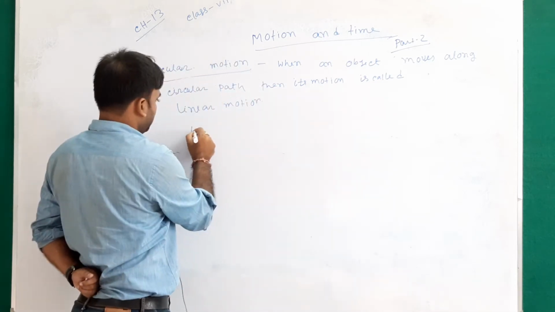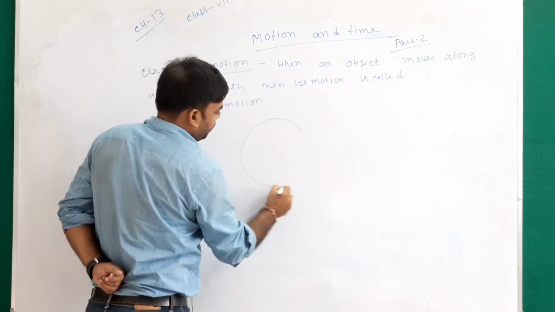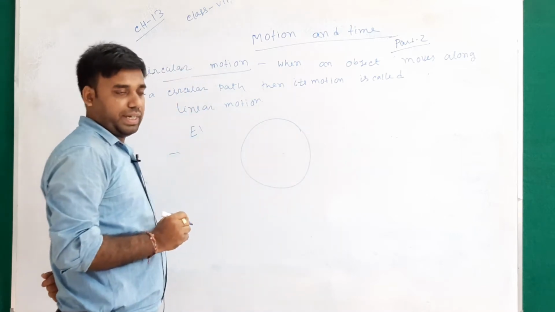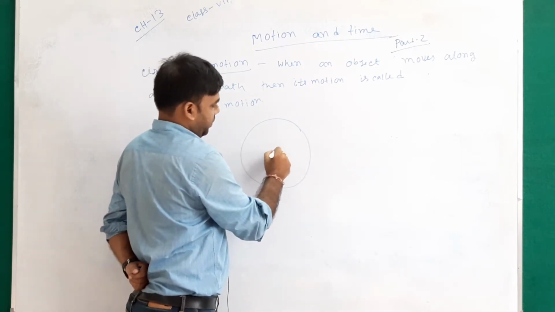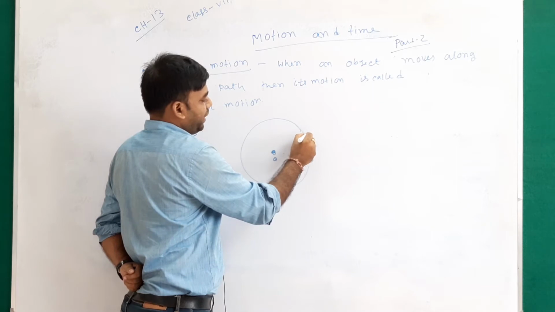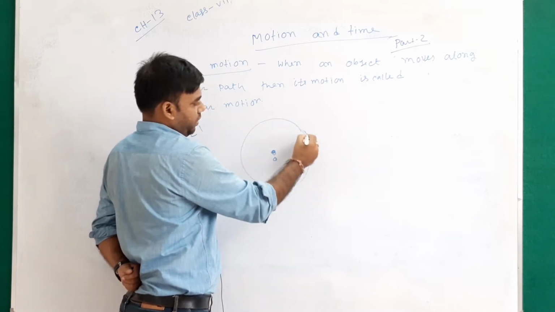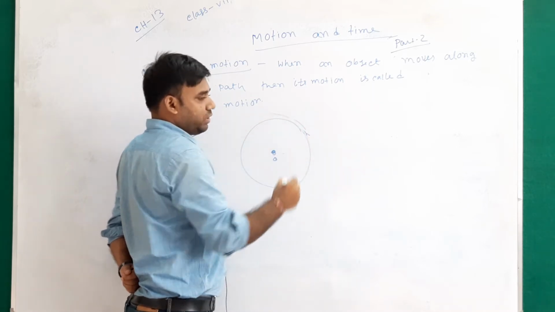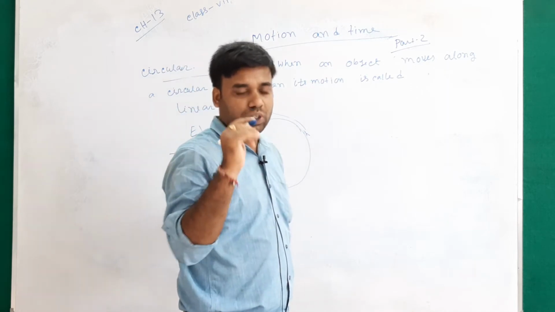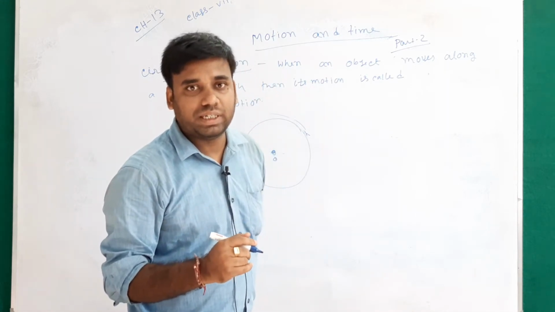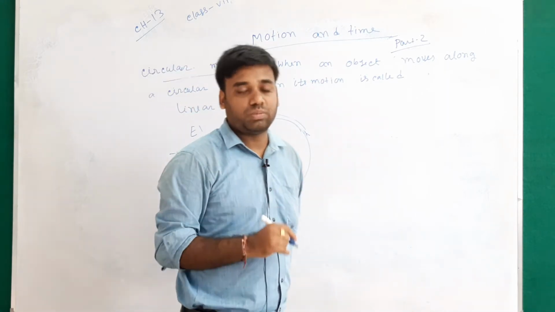Example: you know that it is a circle. A car is moving along this way, then the motion of that car is circular motion.